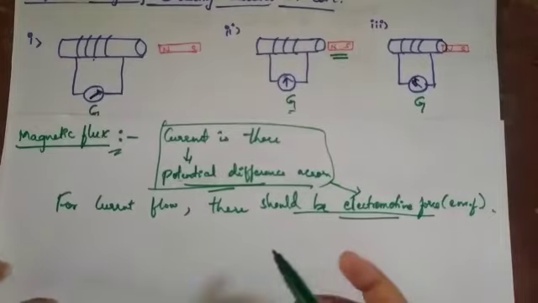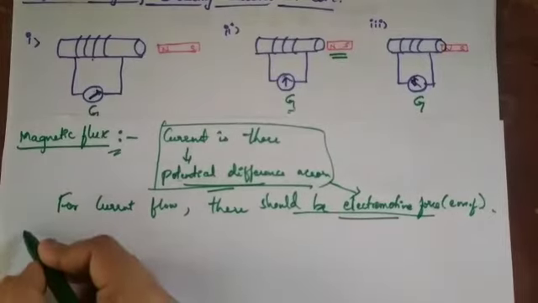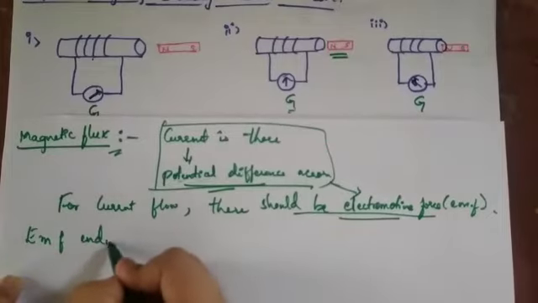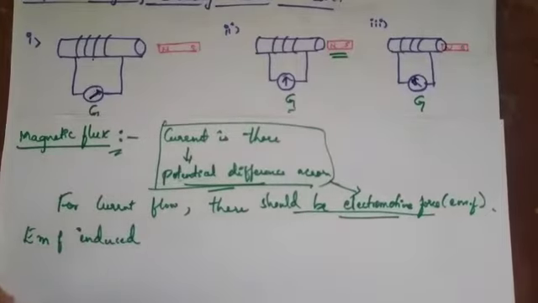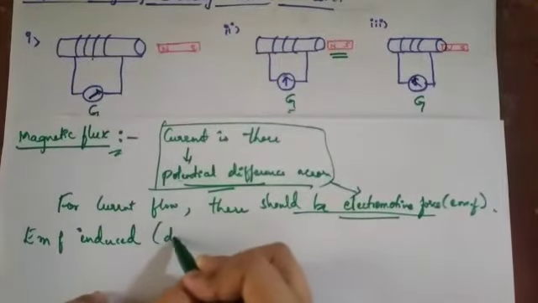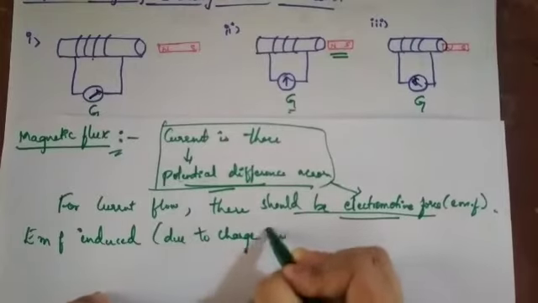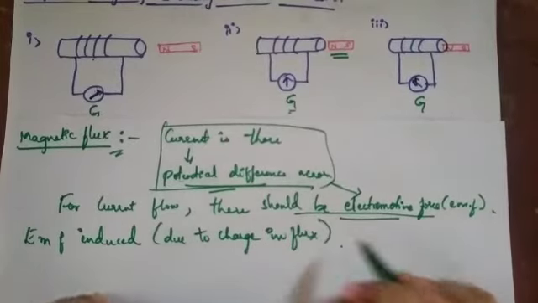So at last, electromotive force, EMF, is induced in these coils. Why? Because of the change in magnetic flux. Okay, these are the terminologies you have to remember.